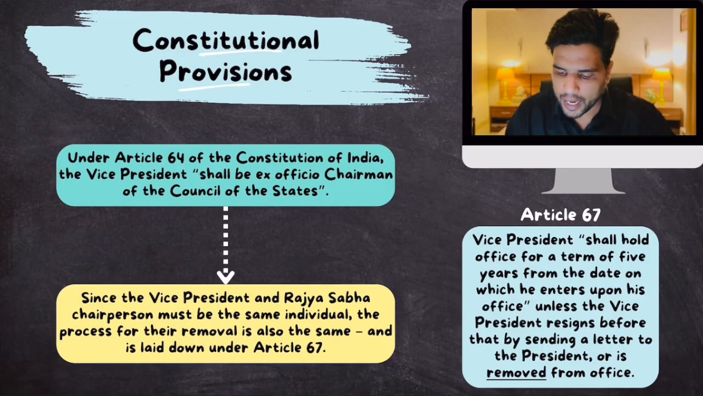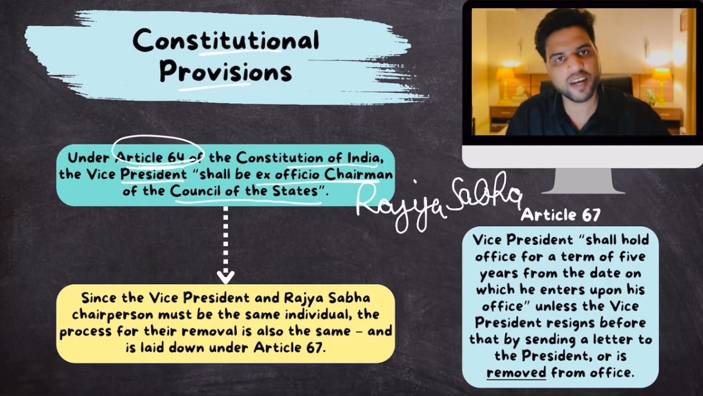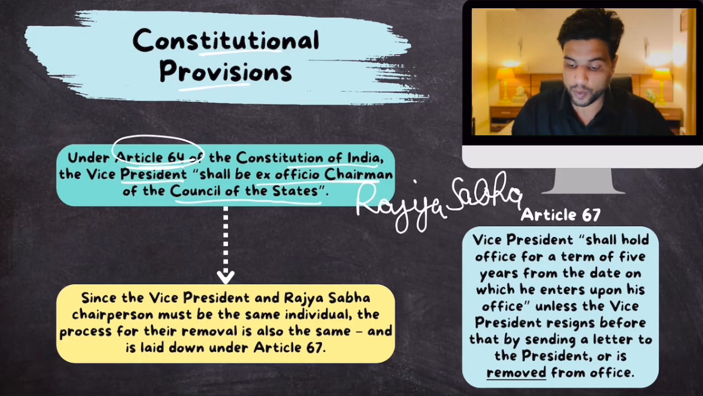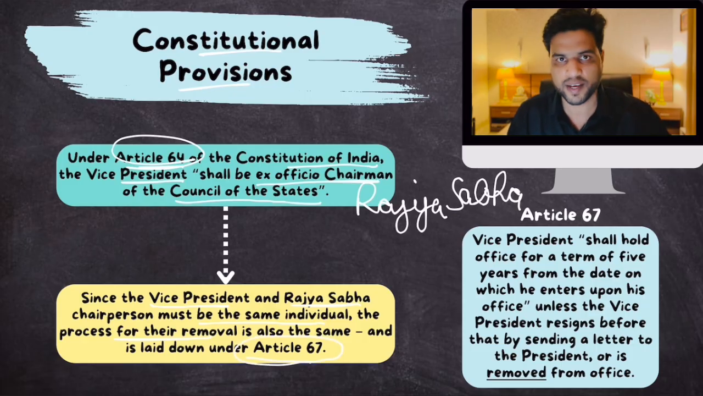Clear? Under Article 64 of the Constitution of India, Vice President shall be the ex officio chairman of Council of States. And Council of States is nothing but Rajya Sabha. Okay, so Article 64 says Vice President is the chairman. Now, since Vice President and Rajya Sabha chairperson must be the same individual, the process for their removal is also the same. And the process for removal of Vice President or Rajya Sabha chairman is mentioned in Article 67. Remember this fact.